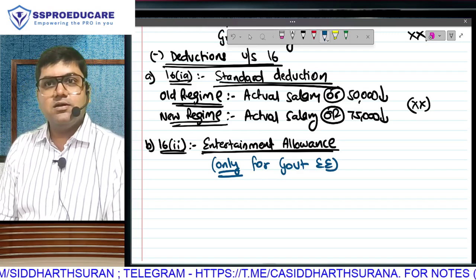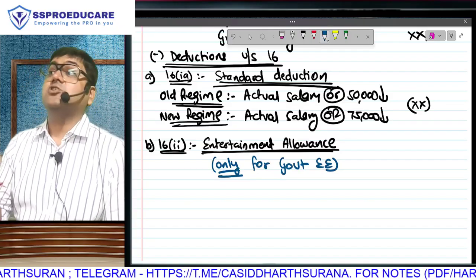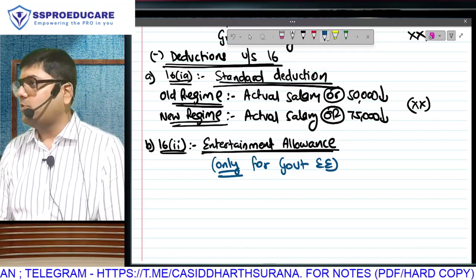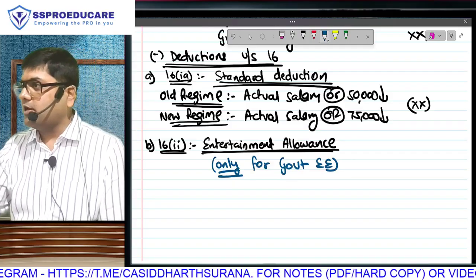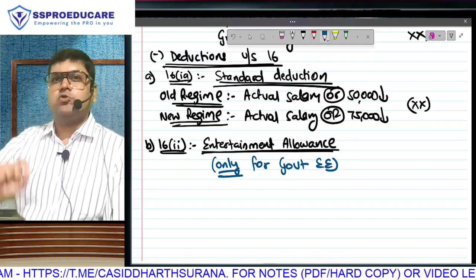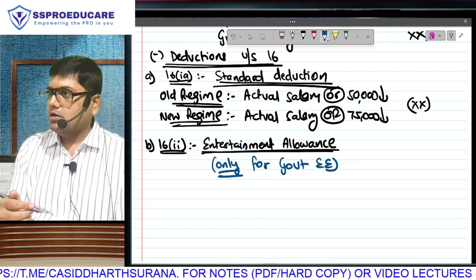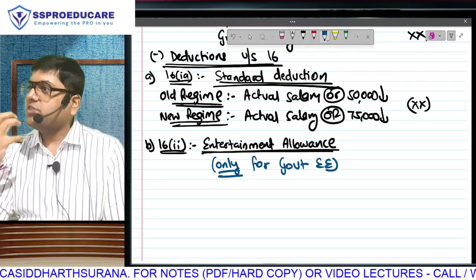Is this clear? Everyone? What is the deduction for entertainment allowance of government employees? We will learn that. But direct tax has a different expectation from you altogether. Direct tax expects you to learn what is written in front of you. Direct tax also wants you to interpret what is not written. Read between the lines. You have to understand things which are spoken.